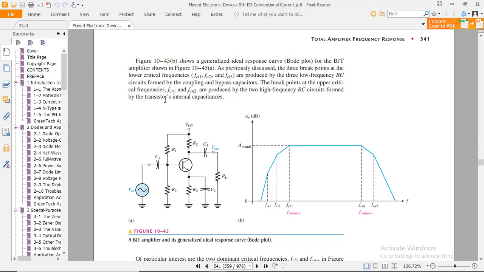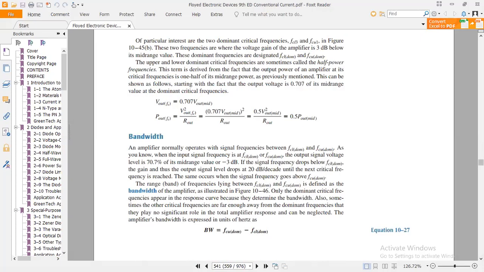The breakpoints at the upper critical frequencies FCU1 and FCU2 are produced by the two high frequency RC circuits formed by the transistor's internal capacitance. These are artificially created capacitive effects that we calculate by the Miller formula on the input side and output side. We find the effect of capacitance by the Miller formula, as the capacitance is artificially created.